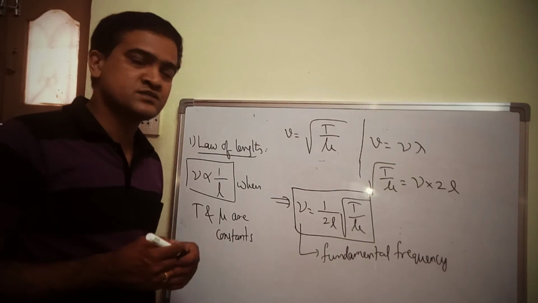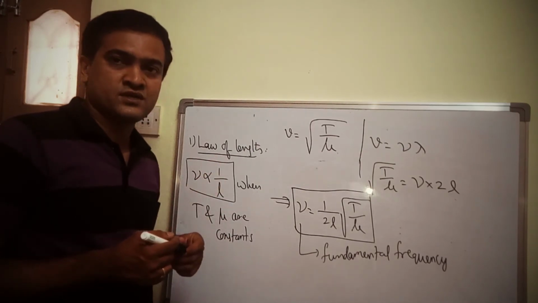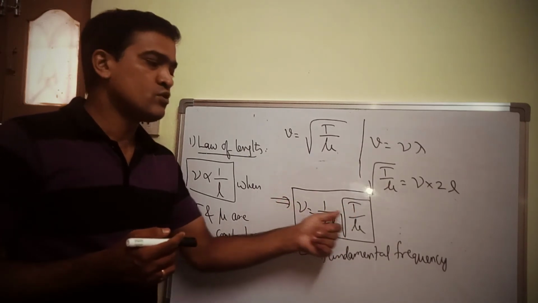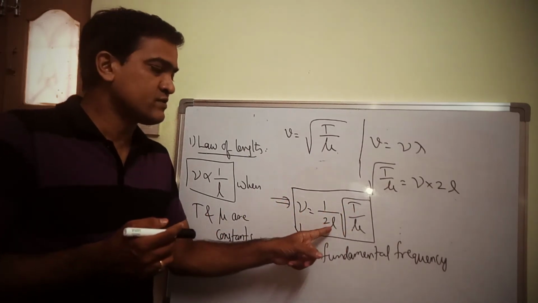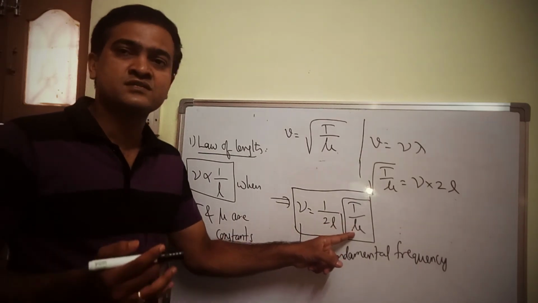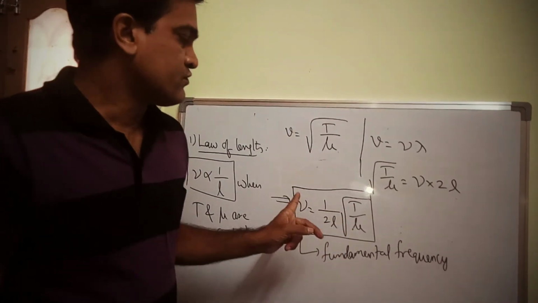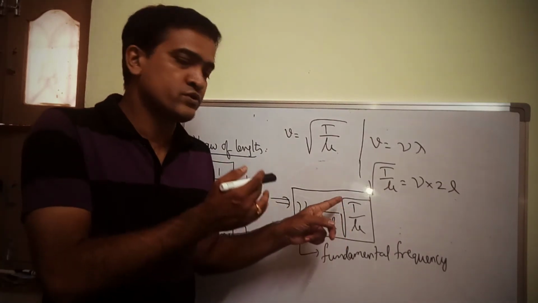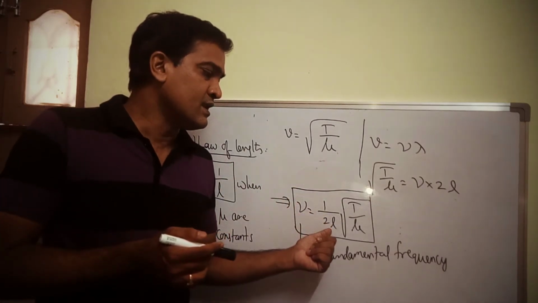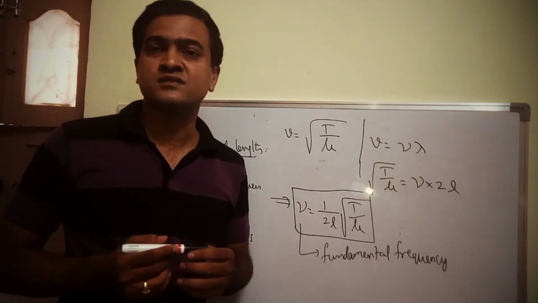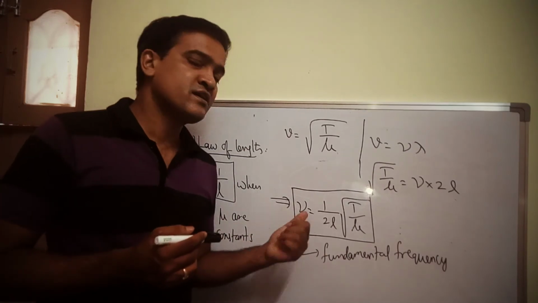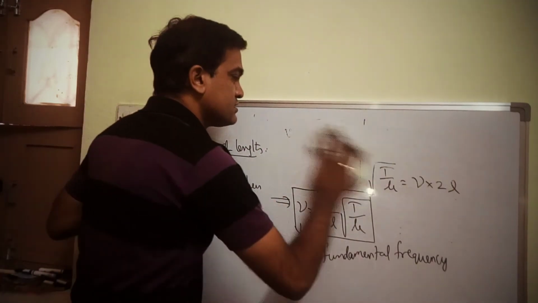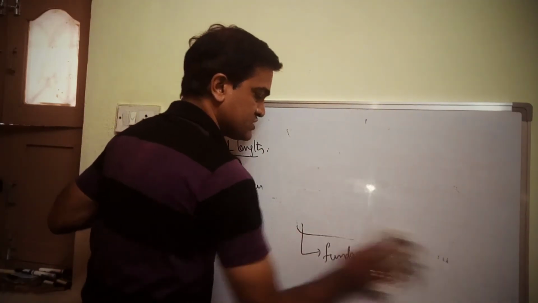So here we have three laws. First one is called the law of length. Second one, how the frequency and tension are related. Both are directly proportional if length and linear mass density are kept constants. So frequency is directly proportional to square root of tension produced in this string when length and linear mass density are constants. So this law is called the law of tension. So what is the second one? Second one is called the law of tension.